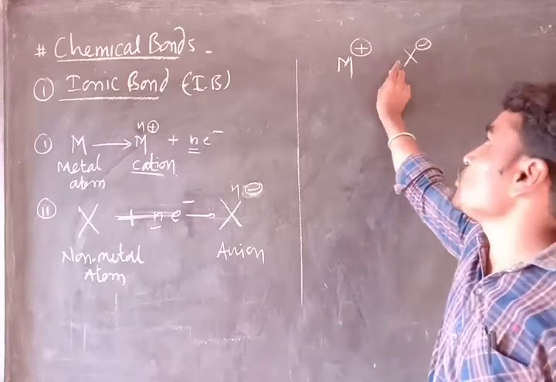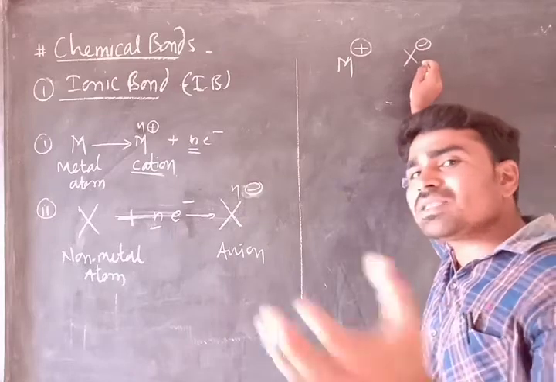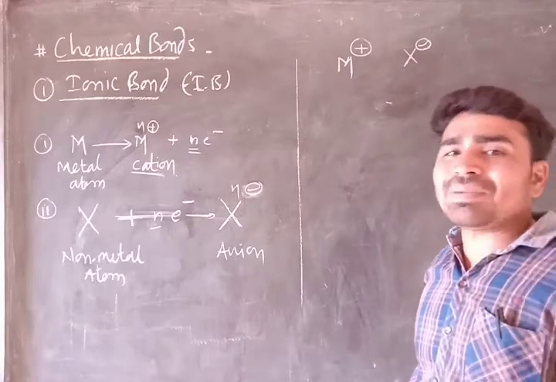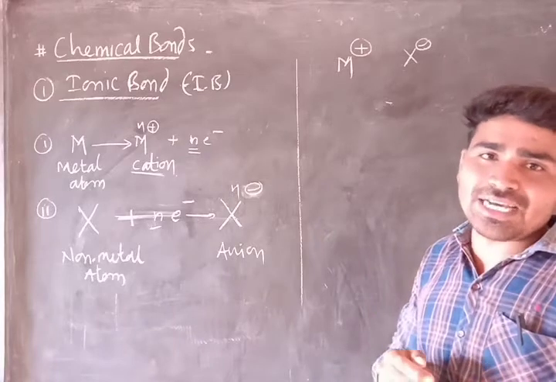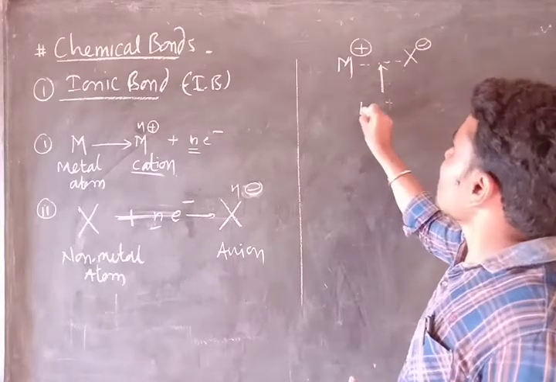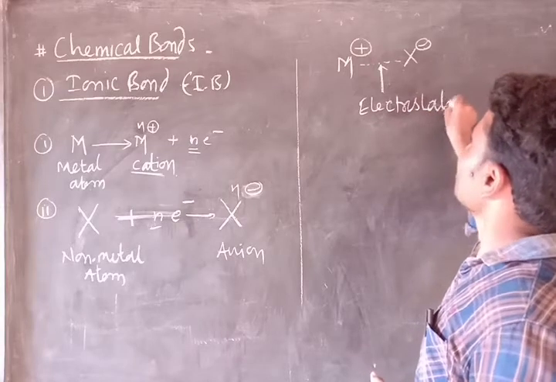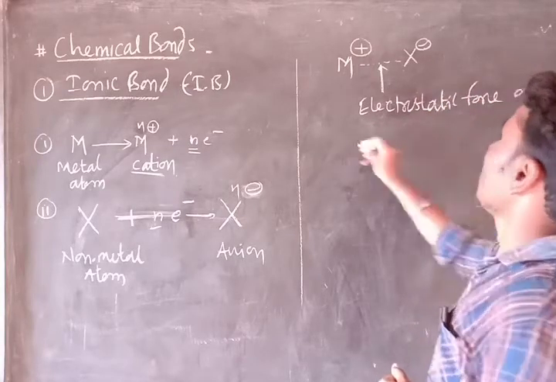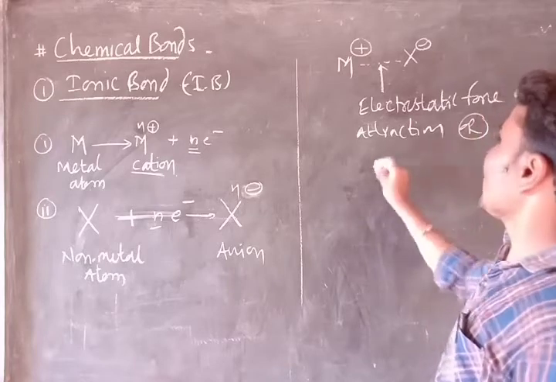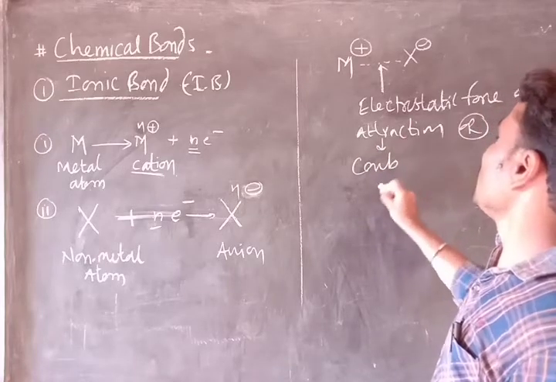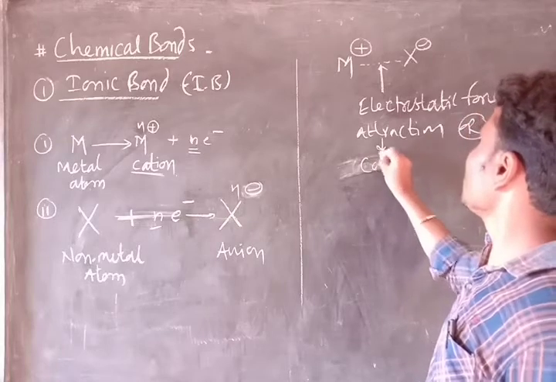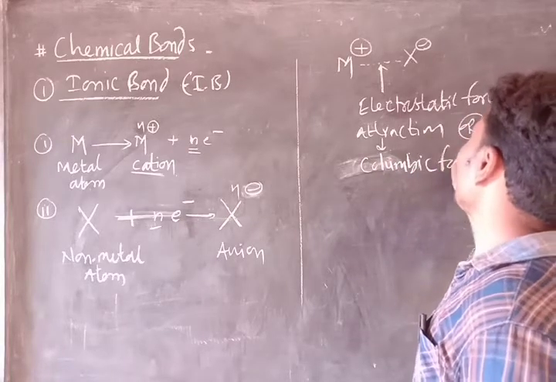But when two oppositely charged ions come close to each other, they will attract each other, and the force of attraction that develops between these two oppositely charged ions is called the electrostatic force of attraction, or it is also called the Coulombic force of attraction.